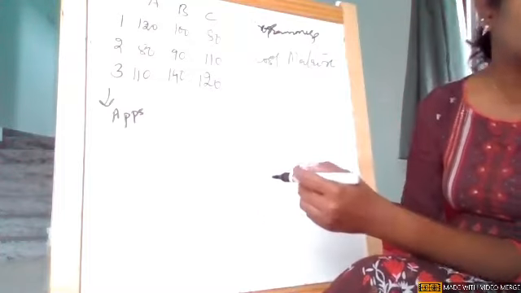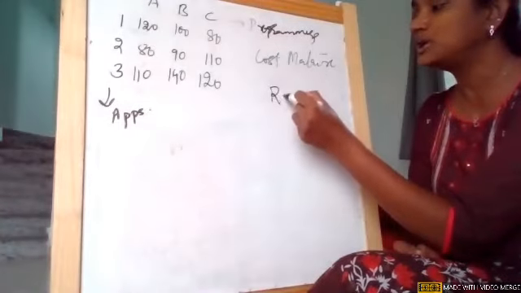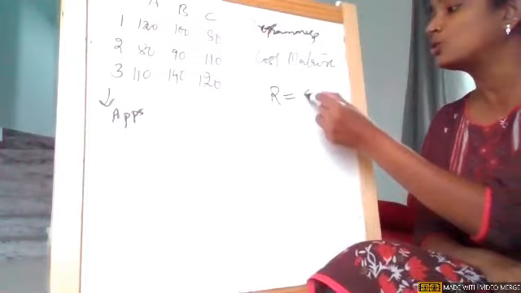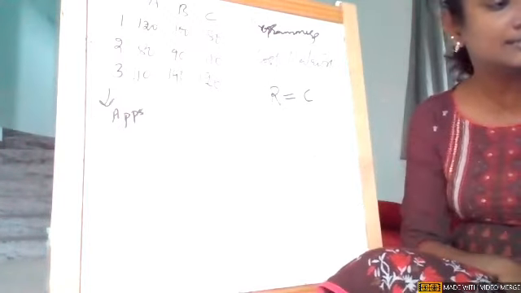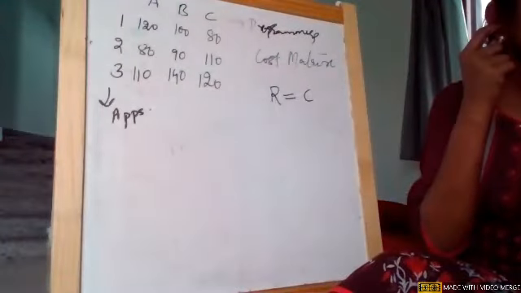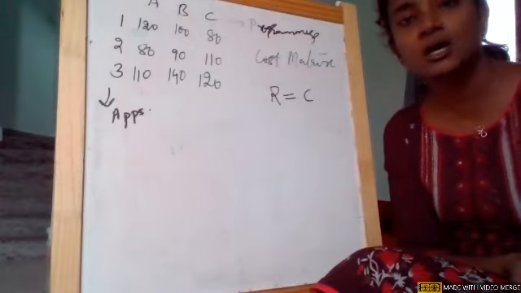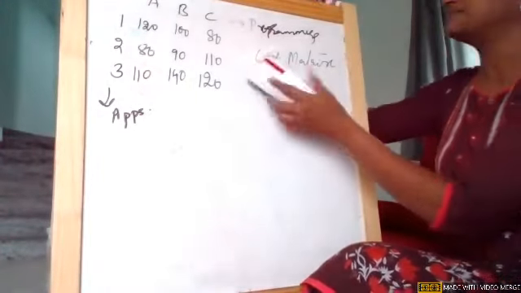In our assignment problem, the first thing is our cost matrix. Before you start, you need to check whether our rows are equal to columns. This is our first step. If you go back to the algorithm, check that the number of rows equals the number of columns. If not, you need to insert either a dummy row or a column. I'll let you know when such an example comes up.